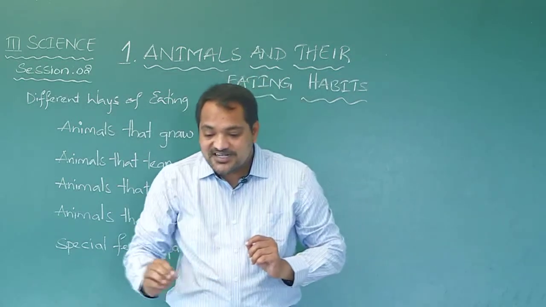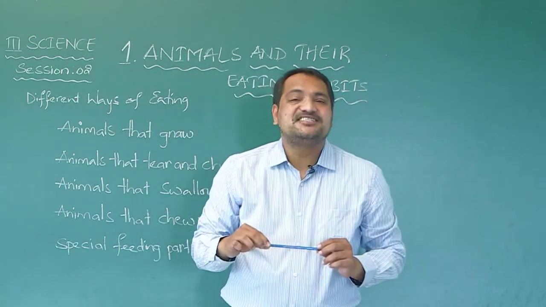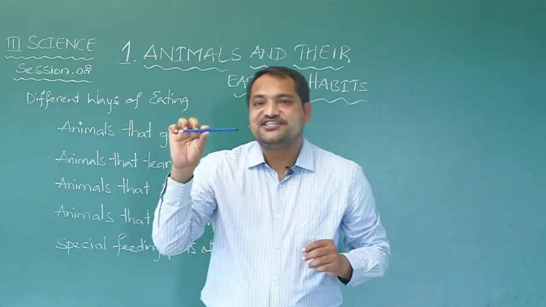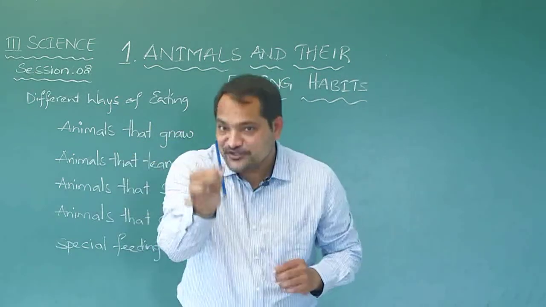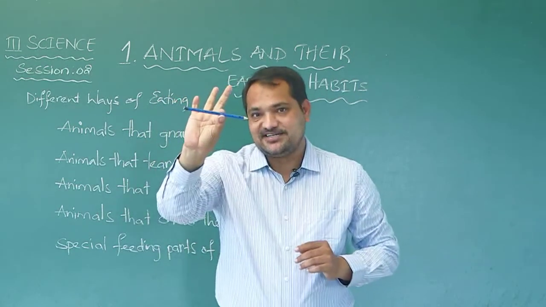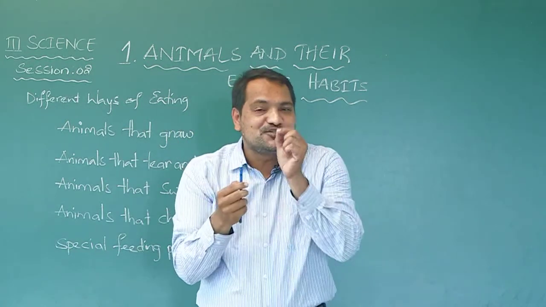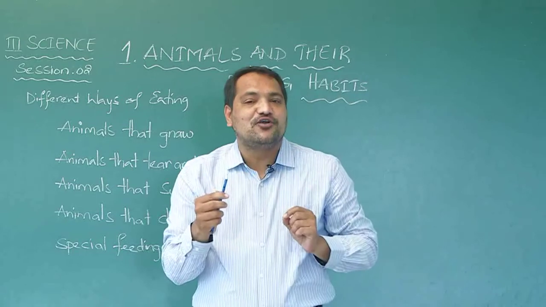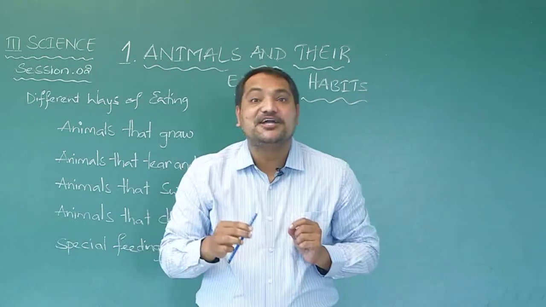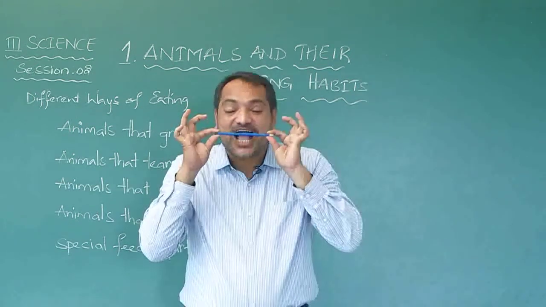G-N-A-W. The word gnaw means bite persistently. Persistently means continuously. For example, I know putting things into mouth is very bad, but for you to understand, I am just doing this, okay? I have already sanitized it, okay? You don't try this. What is the meaning of gnaw? So, small roots. When we have small roots, what do we do? We gnaw on it. So, bite continuously.